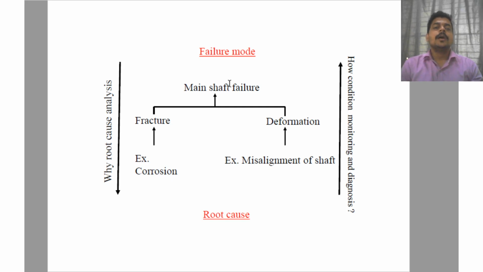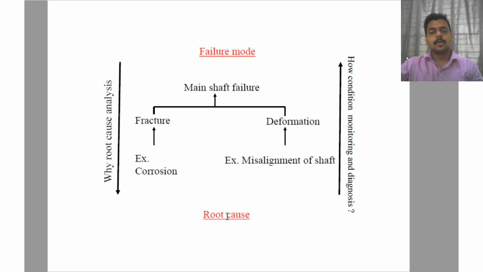So the root causes are what we are interested in, and these root causes are nothing but the causes of failure of the electrical equipment. If we can identify the root causes in the early stages, we can prevent that machine from going into failure.